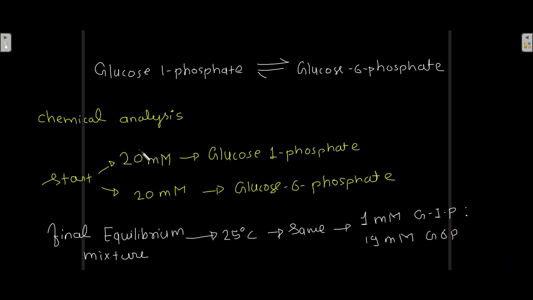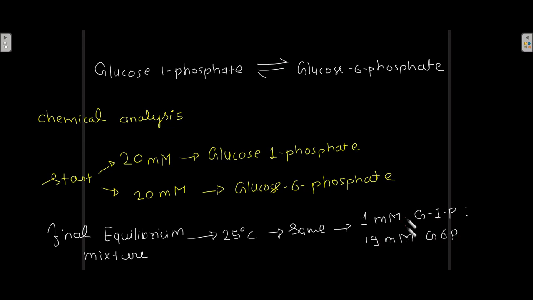Chemical analysis shows that if we start with 20 millimolar of glucose 1 phosphate with no glucose 6 phosphate in the system, or if we start with 20 millimolar of glucose 6 phosphate with no glucose 1 phosphate in the system, then after some time at 25 degrees Celsius, the final equilibrium mixture is reached, and in that final equilibrium mixture there is 1 millimolar of glucose 1 phosphate to 19 millimolar of glucose 6 phosphate.